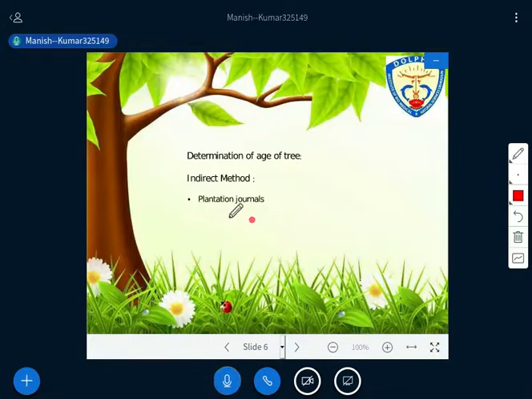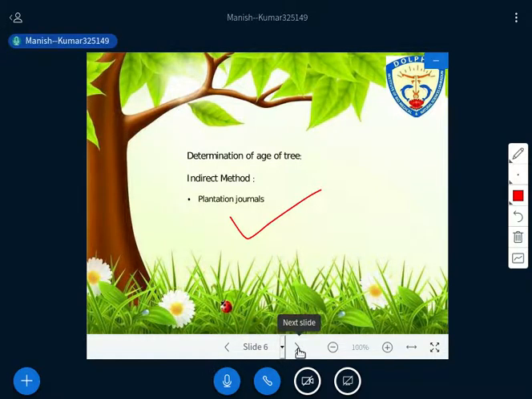Now the next is plantation journals. So this is the most accurate way to find the age of the tree, because it is one kind of document on which every detail of the plantation has to be written. So that's why it is the most accurate, right? Because this plantation journal contains detailed information about the plantation, like year of establishment, area of plantation, the map, detail of accuracy, etc. All these necessary details about the plantation have to be incorporated there with date by date information. Is it okay? So that's why this plantation journal is the most accurate way to find the age of the tree.